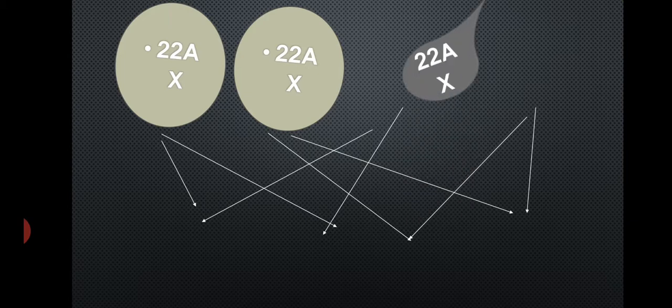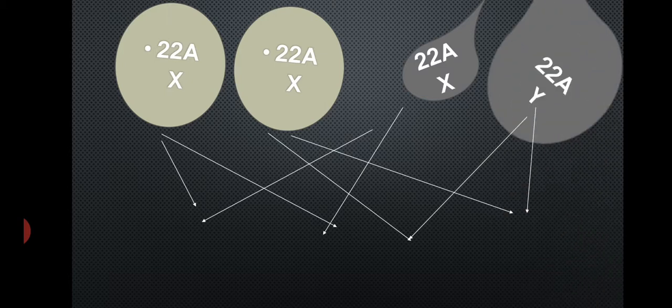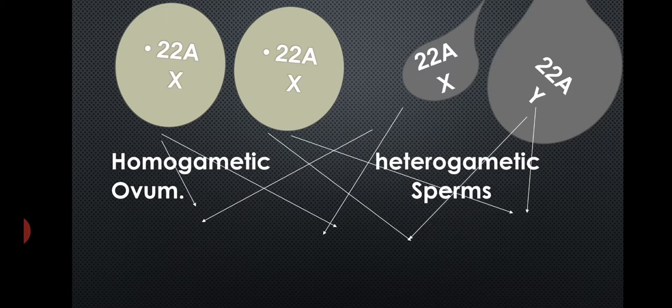As in the case of the male, the male also produces sperms during gametogenesis. Out of 44 autosomes, 22 autosomes enter one sperm, and out of the X and Y sex chromosomes, the X chromosome enters one sperm and the Y chromosome enters another sperm. That means the ova produced by the female are homogametic, and the sperms produced by the male are heterogametic. Homo means similar and gametic means gametes.